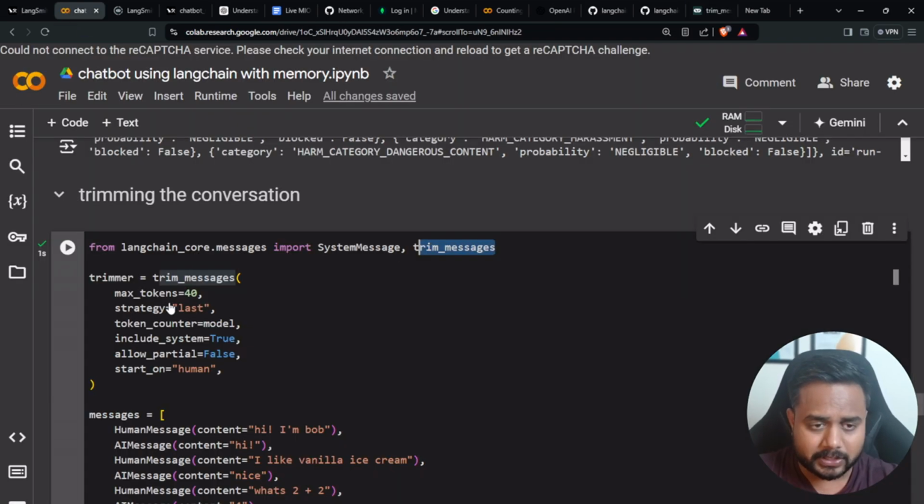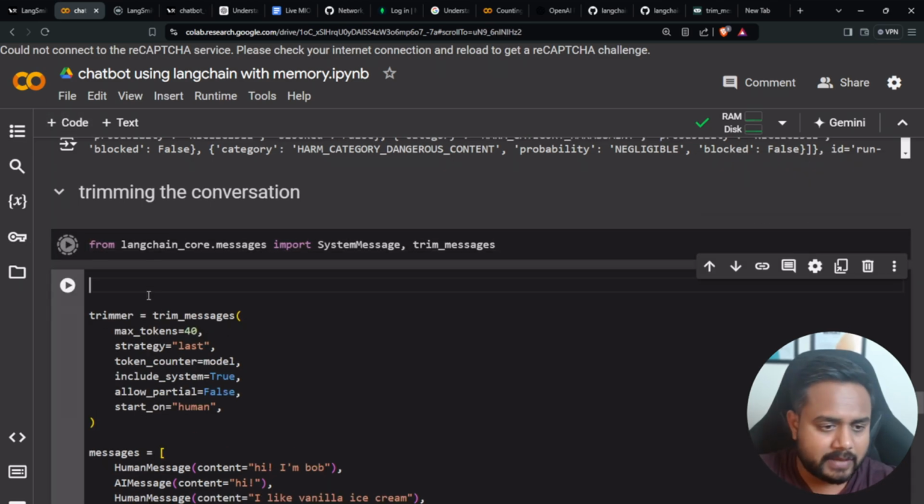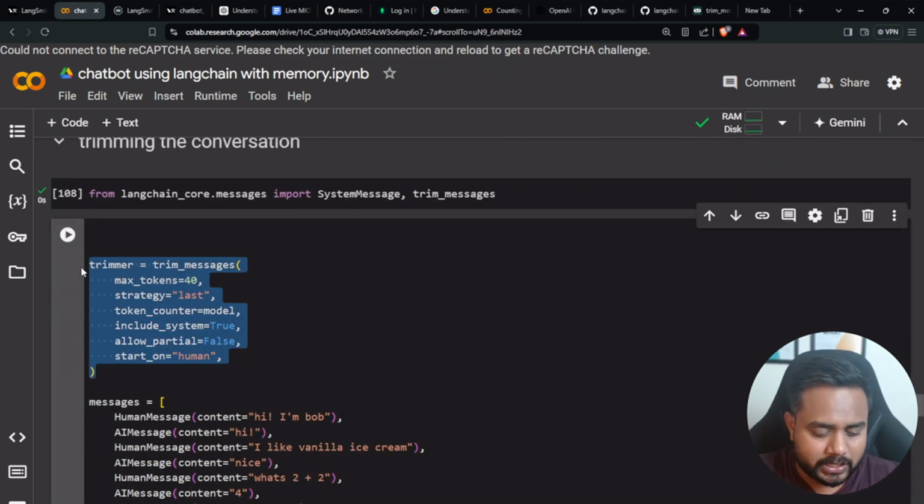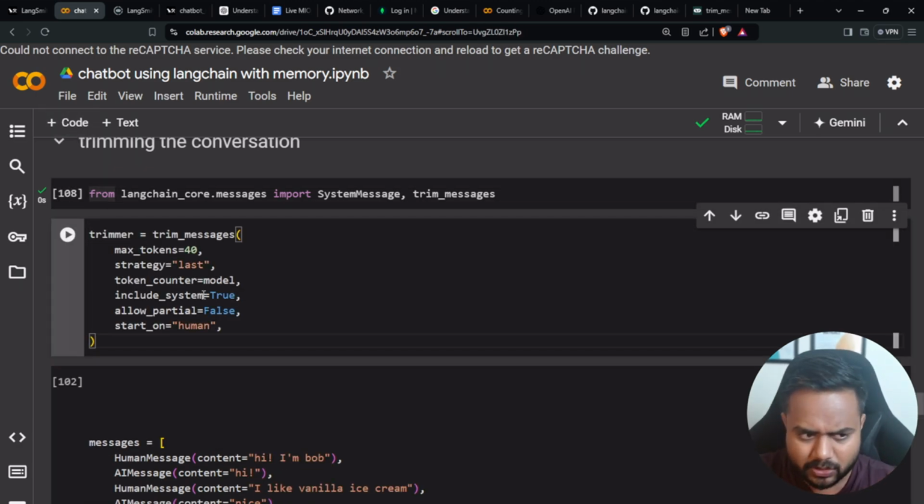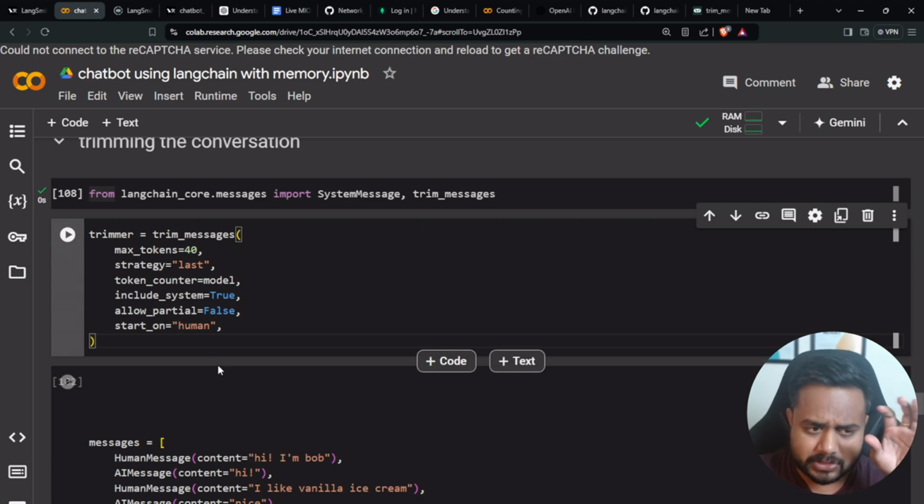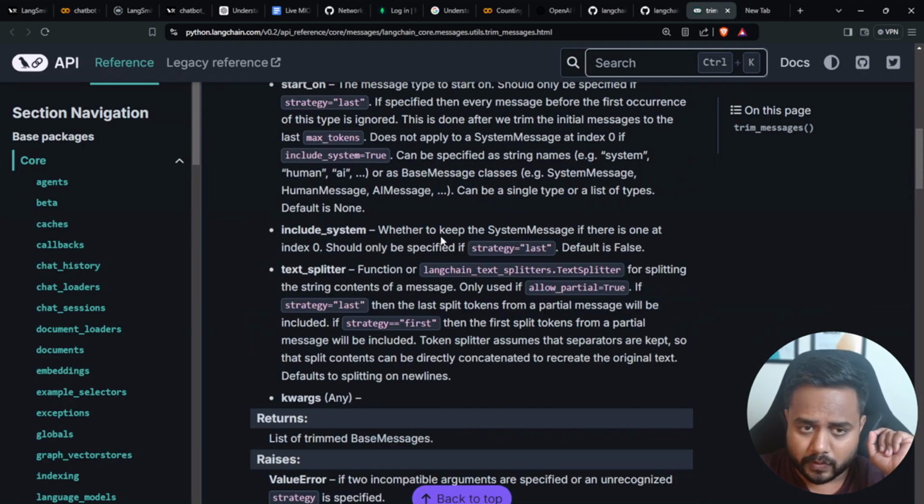Now let's see how this trim message is working. First of all, we have to import the trim message. After importing it, I have to create an object of it. I have written this particular code by myself, and now I'm going to explain it. Here I'm saying the token limit is 40. So what is max tokens? You can read the definition of max tokens over here.